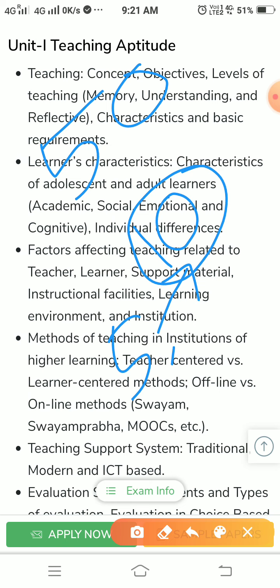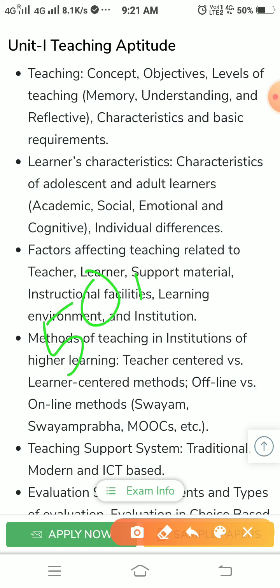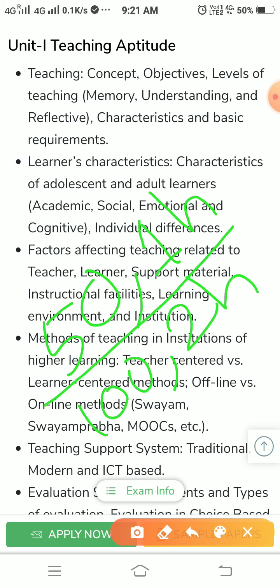Okay, let us start. Unit 1, teaching aptitude. Before we start, one more thing. Earlier, UGC conducted the exams giving 50 questions in 1 hour for paper 1, and 100 questions in 2 hours for paper 2, and this was given separately.